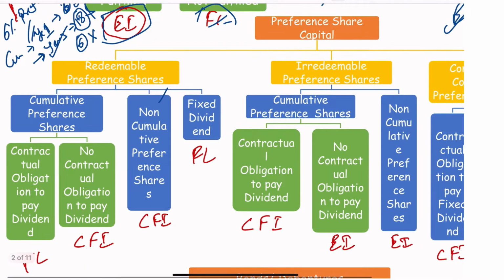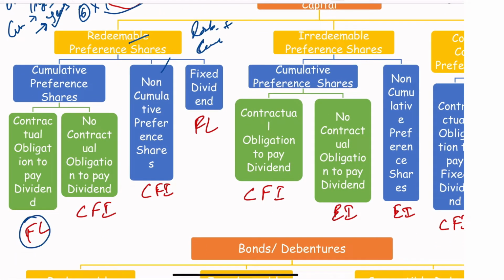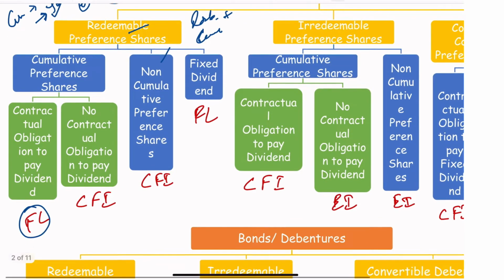Now if you see redeemable, the preference shareholder will get back his money, so it's just like a liability. And if he is also getting all his cumulative interest from the beginning, then there is a contractual obligation to pay. If there is a contractual obligation, then it's simply a financial liability. Even though you call it a preference share, it is not a share like capital, it is just like your financial liability.